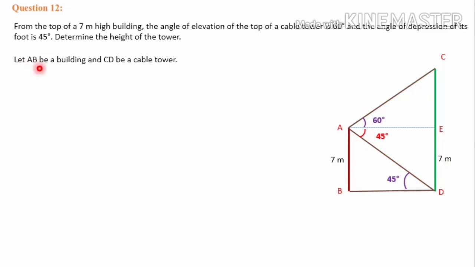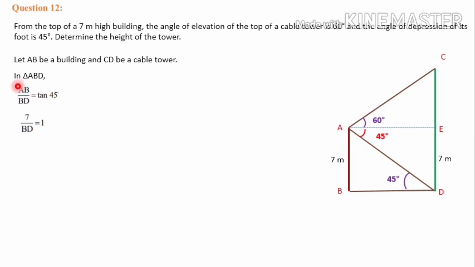Let AB be a building and CD be the cable tower. In triangle ABD, with respect to this angle 45 degree, this is the opposite side and BD is adjacent. So the O by A relation is tan. So AB by BD is equal to tan 45.